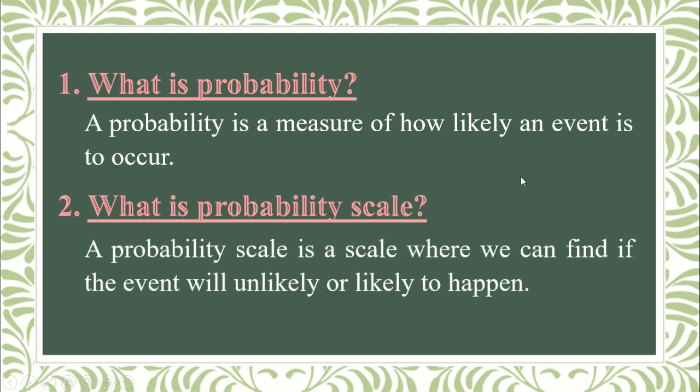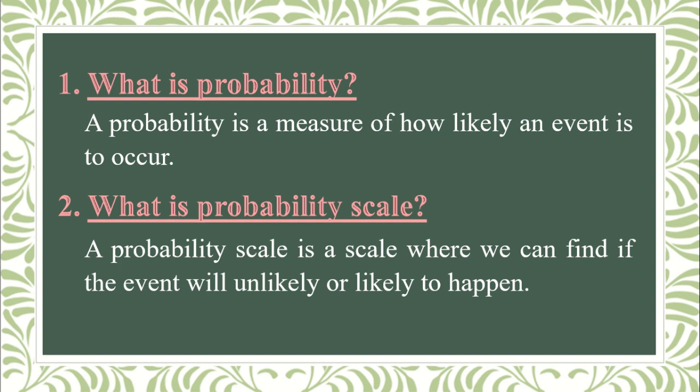Next, what is probability scale? A probability scale is a scale where we can find if the event will be unlikely or likely to happen. If the probability of an event is 0, it is impossible to happen. If it is greater than 0 to less than 50% or 0.5, the event is unlikely to happen.